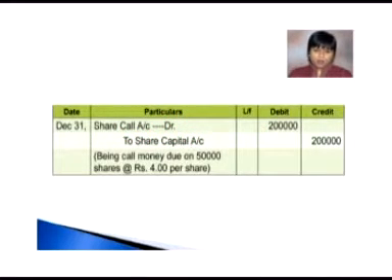Now when the call becomes due, our entry will be share call account debit to share capital account. Now we have not written here whether it is a first call or a second call. So when nothing is mentioned, the account which we will be opening is share call account. So on December 31, to due the call, the journal entry will be share call account debit to share capital account with rupees 2 lakh. How come? There are 50,000 shares on which we now have to due the call, at rupees 4 per share. So the narration will be: being call money due on 50,000 shares at rate of rupees 4 per share.